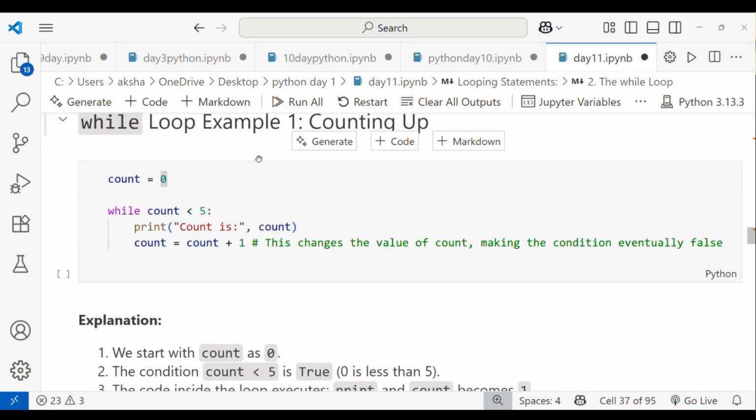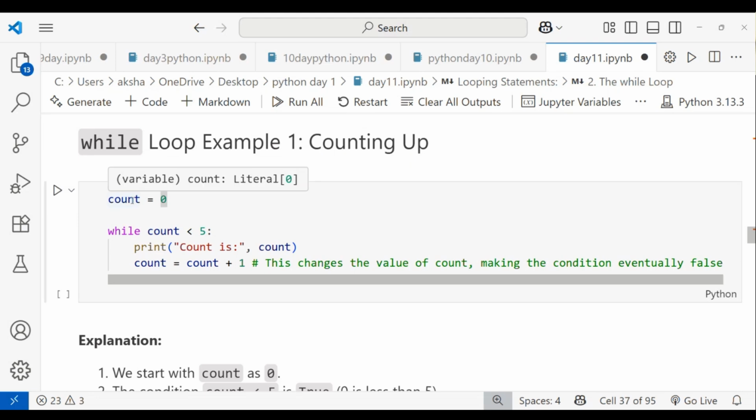Okay, let's do this one. In the while loop, I am counting up values, so I have to mention the initializing value and the updation value. That must be there; otherwise, it will not work. If you're using the for loop, you do not mention a separate start value; you mention it inside the range function, the start value, stop value, and step value. But in the while loop we have to mention them in a different order.